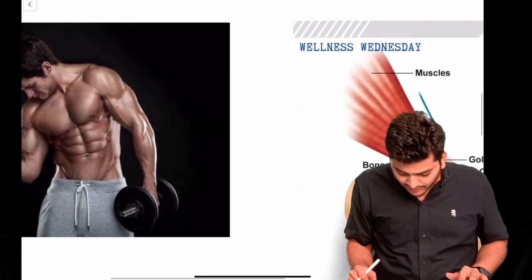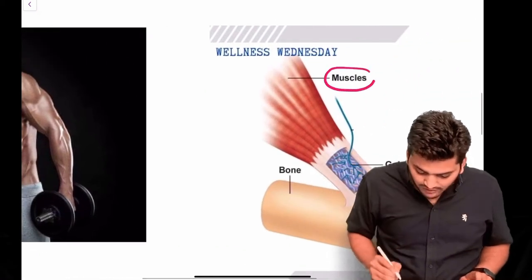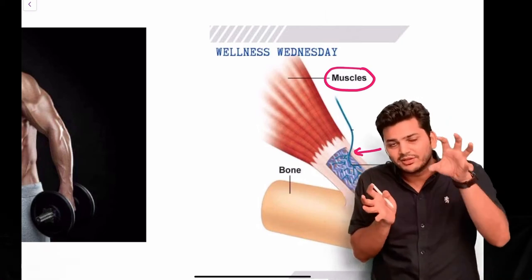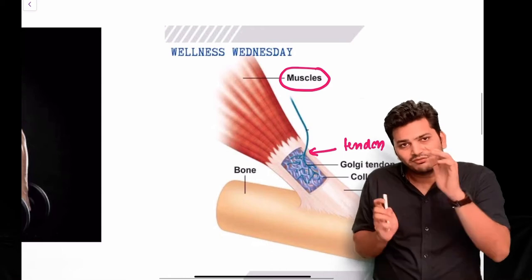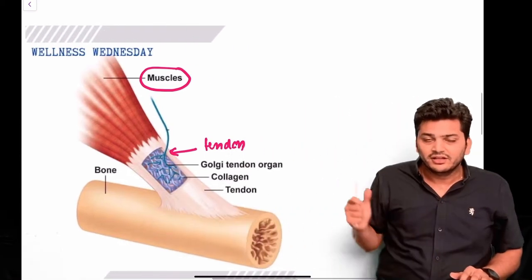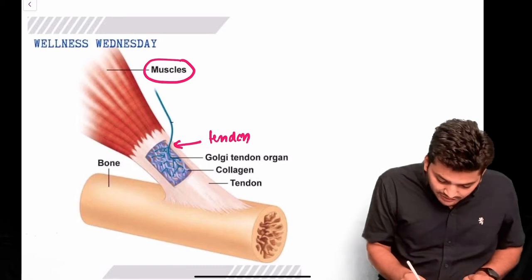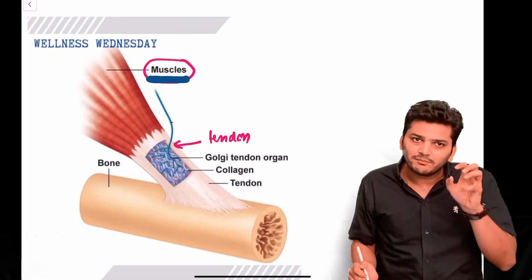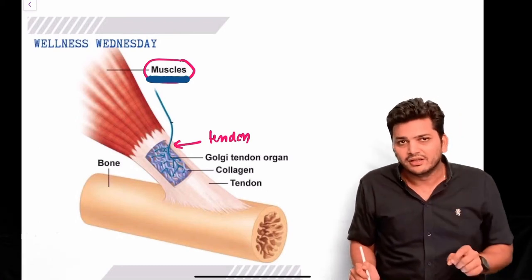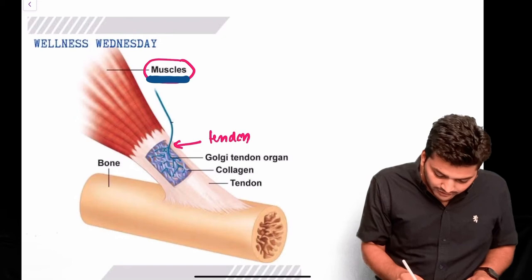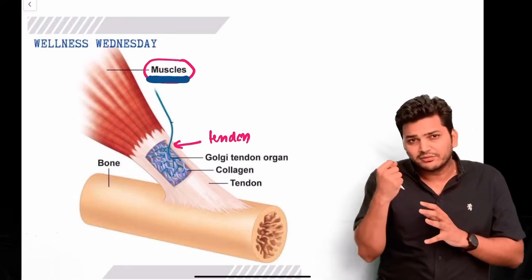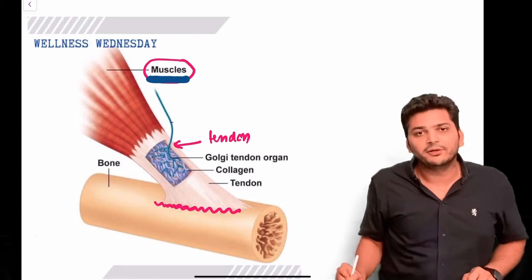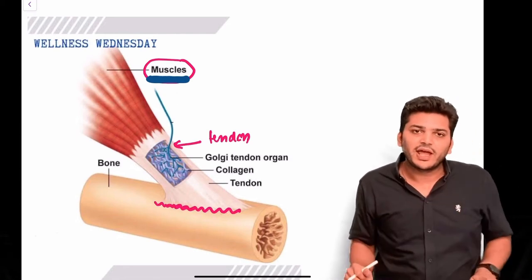Now what you can notice is, the muscle is strong compared to the tendon. This is the tendon part of the muscle. Tendon is the part which is joining the muscle with the bone, right? So what you can appreciate here is that the muscle is much stronger than the tendon. Tendon is comparatively weak, it cannot handle as much stretch as the muscle can handle. So if the contraction keeps increasing, what can happen is that the tendon and bone may separate from here. So to prevent this we have a protective mechanism.